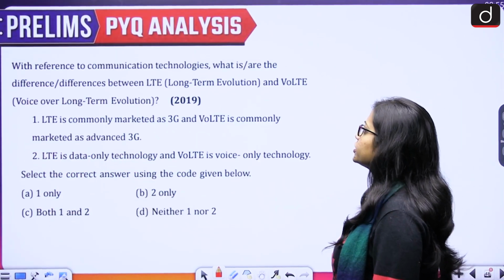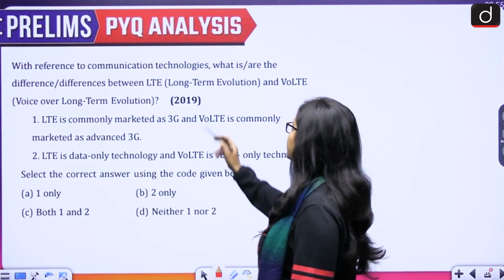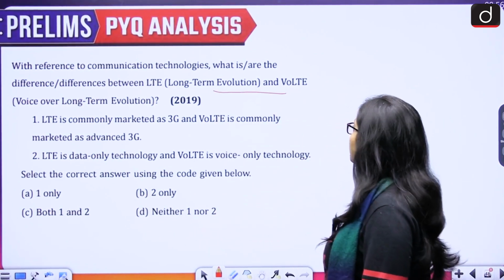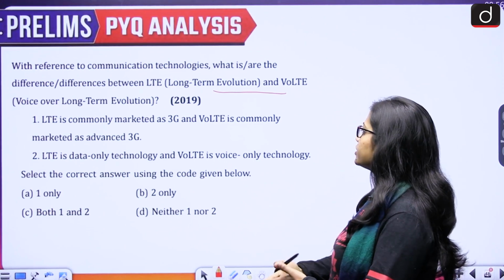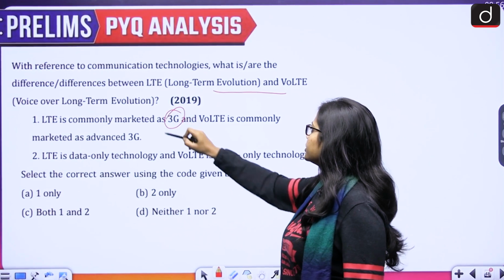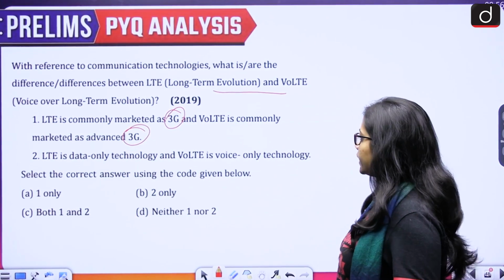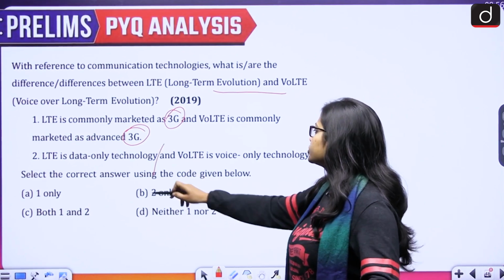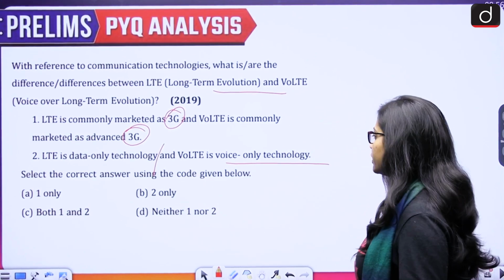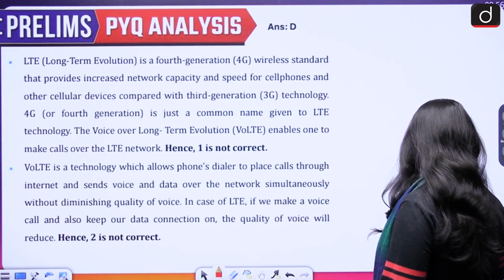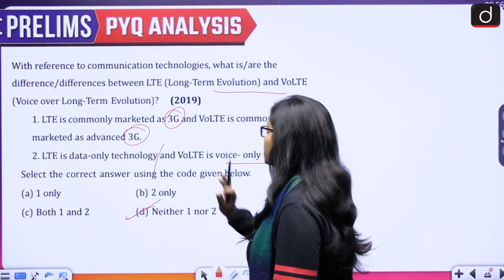Next question is, with reference to communication technologies, what is or are the difference between the LTE, that is long term evolution, and the VoLTE, that is the voice over long term evolution? First is, LTE is commonly marketed as 3G and VoLTE is commonly marketed as advanced 3G. Second, LTE is data only technology and VoLTE is voice only technology. Select the correct answer using the code given below. 1 only, 2 only, both 1 and 2, neither 1 nor 2. Correct answer is option D, neither 1 nor 2. It means both are incorrect.